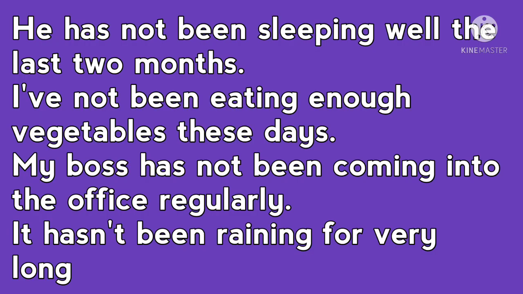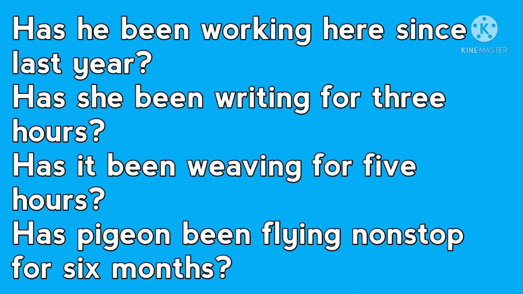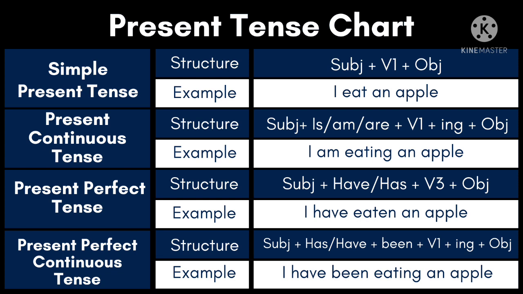Now negative sentences. He has not been sleeping well the last 2 months. I haven't been eating enough vegetables these days. My boss has not been coming into the office regularly. And now see interrogative sentences. Has he been working here since last year? Has she been writing for 3 hours? Has it been raining for 5 hours?